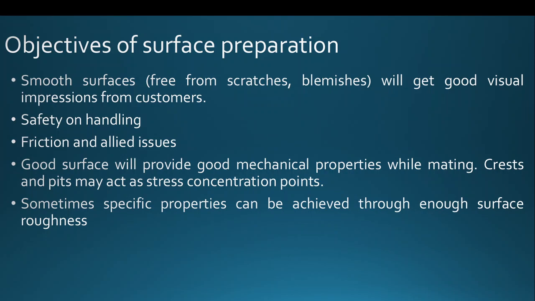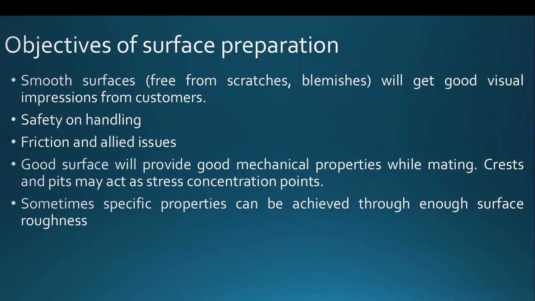And a good surface will provide good mechanical properties when it is connected with other parts. For example, if you are going to use a connecting rod, the surface of the connecting rod should be perfectly machined and finished. Only then won't it develop any uneven or unnecessary friction, noise or heat when it is working along with other parts. Particularly rotating parts and reciprocating parts, which have relative movement with other machine elements in the machinery, need to have their surface finished in a perfect way.